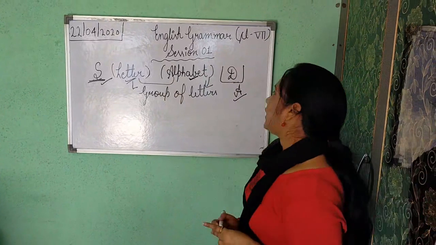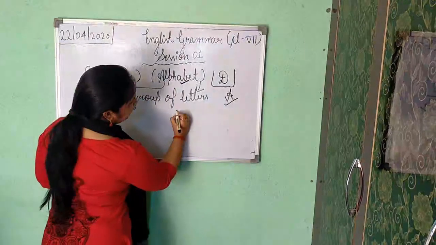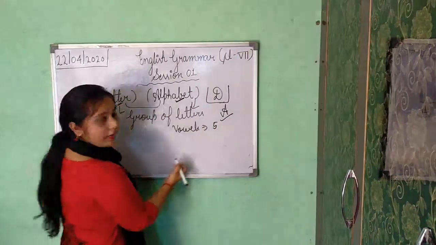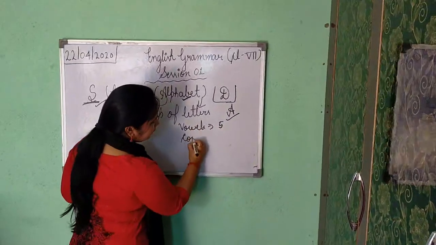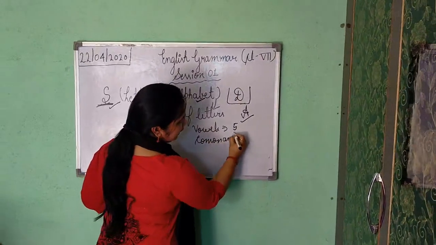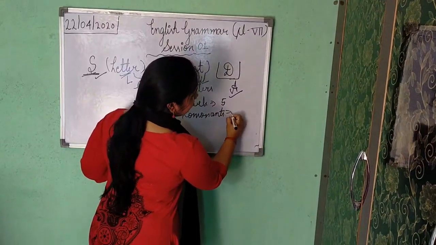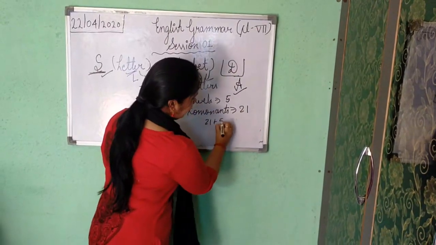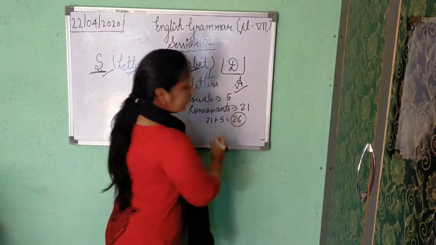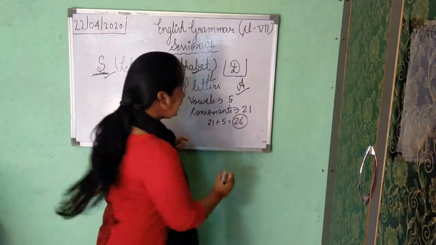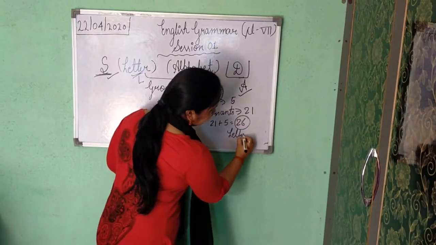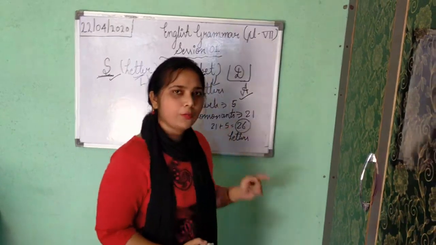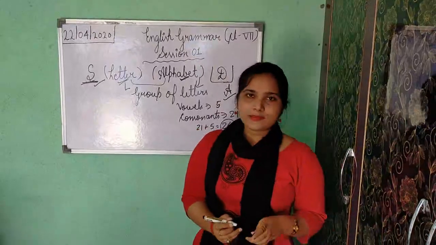Okay. Now everyone knows that there are 5 vowels. How many vowels? 5. And how many consonants are there? The total number of consonants in the English language is 21. So 21 plus 5 becomes 26. As you know very well, there are 26 letters in English. These 26 letters make the alphabet because they are a group of letters. Is it clear class? Okay.